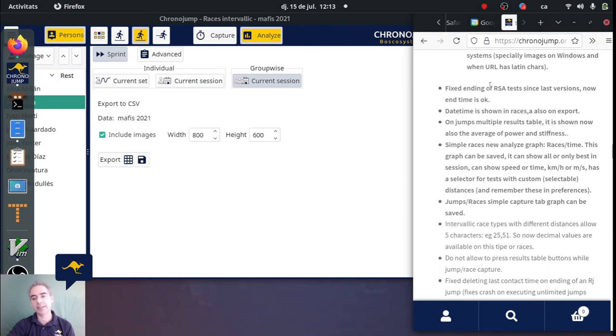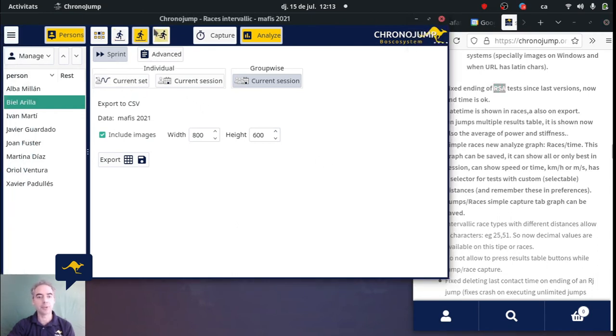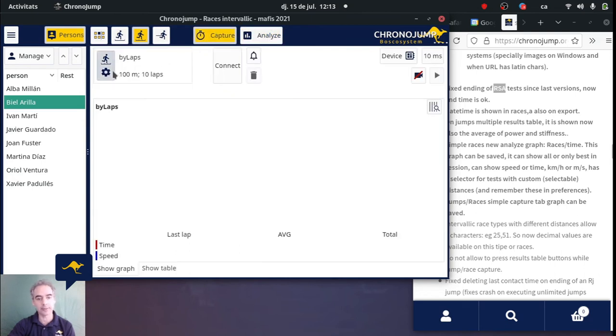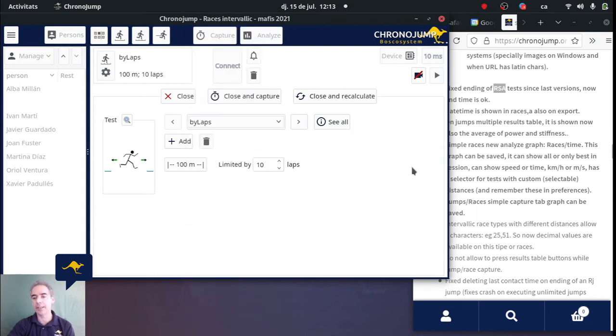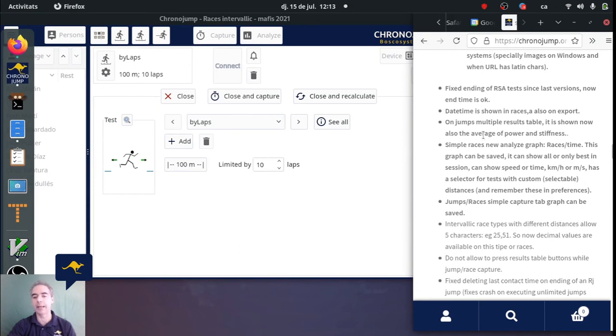Also the RSA test had a few problems that we had not detected until a user told us, so now it's fixed. In all these tests, some of them ended too early, and now they end as they have to, so sorry for that bug.